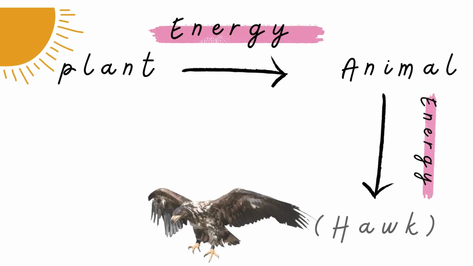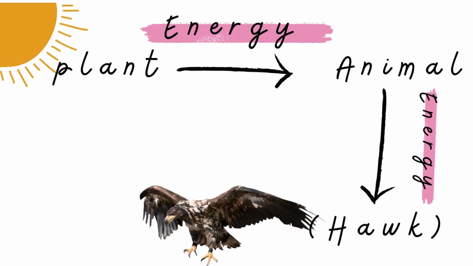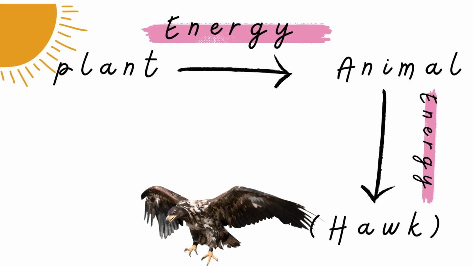So, as you see here, if we want to draw a food chain, the plant gets the energy from the sun, and any animal like a mouse, snake, rabbit, or squirrel, any animal that the hawk eats, gets the energy from the plant, and then the hawk eats these animals, so the energy flows to the hawk.